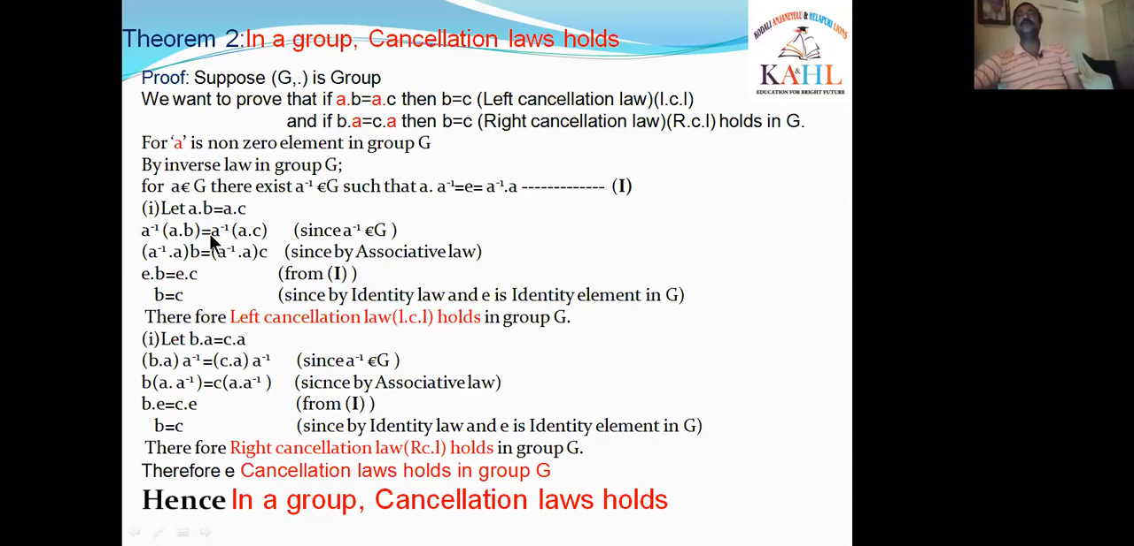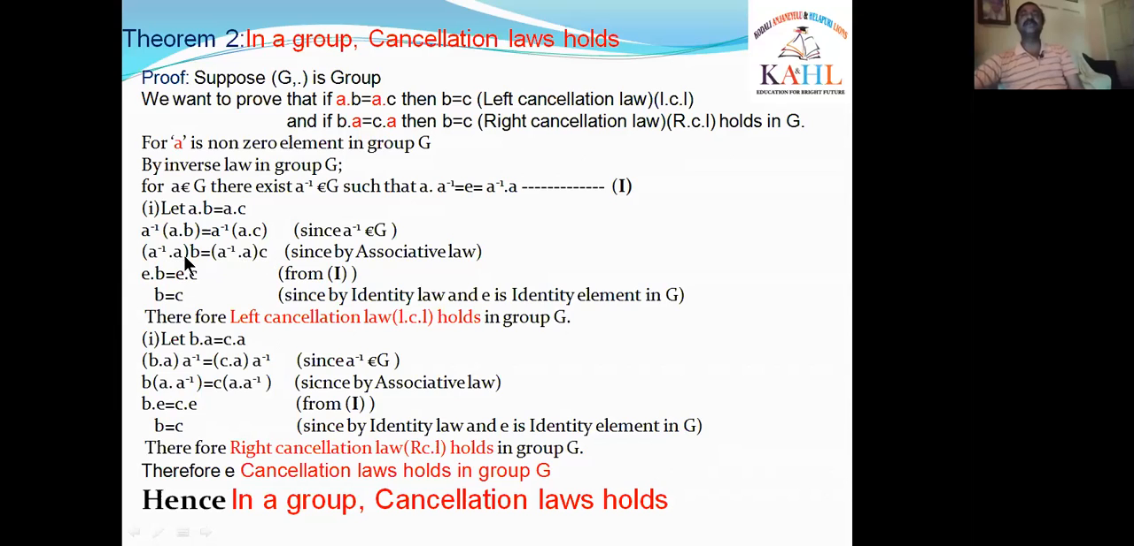That also, A inverse into AC as A inverse A into C. By using this associative law, what I have written is: on the LHS, A inverse into AB as A inverse A into B. In the RHS part, A inverse into AC as A inverse A into C.